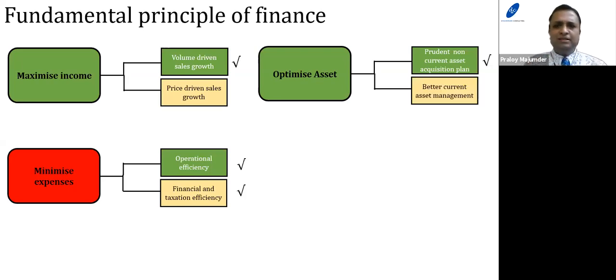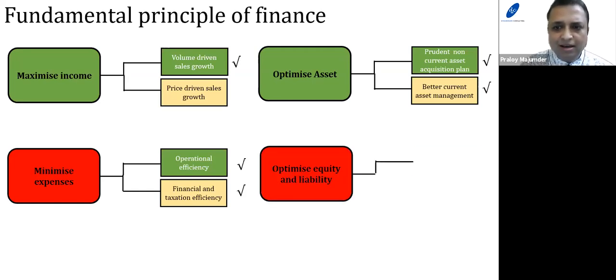The second part of asset optimization is better current assets management. If you can generate more sales with a lesser amount of current assets, that is the most desirable. So the aim of a business entity should always be to minimize current assets while generating more sales. That is called better current assets management.